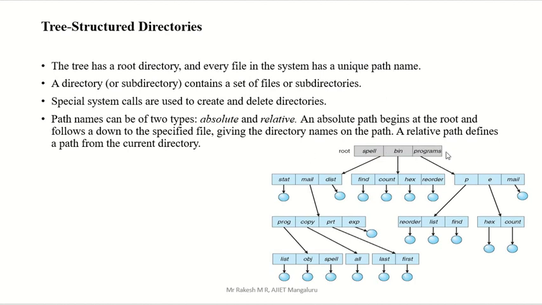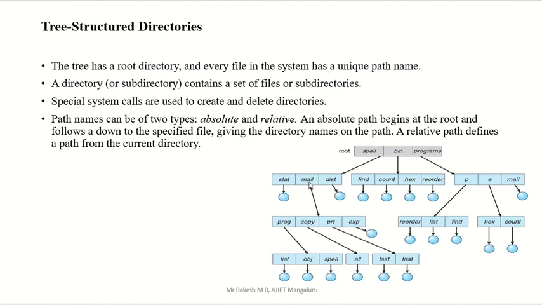Here I will explain this concept. Here we have the root directory. We have 3 users: spell, bin and program. The spell user can create his own directory. He created one directory, and bin created another directory. Program created another directory. Now, here a subdirectory is there, right? In that directory we again have 3 parts. What is that? stat, mail and dist.